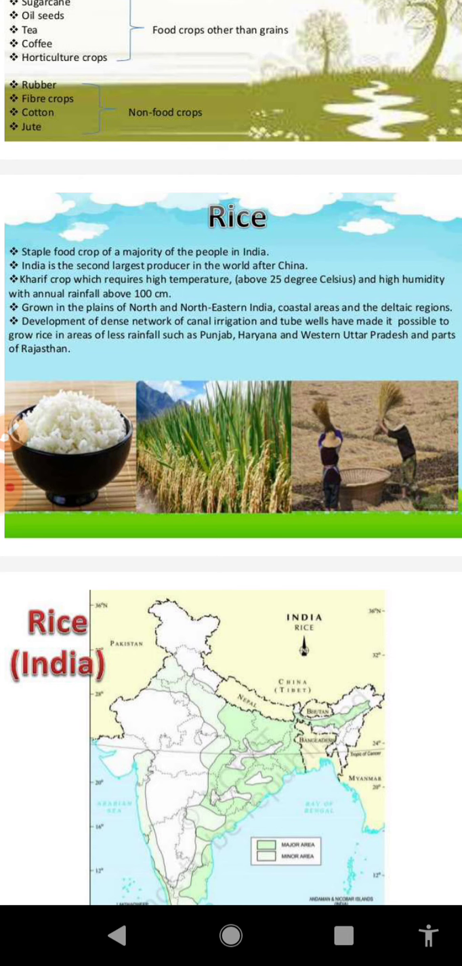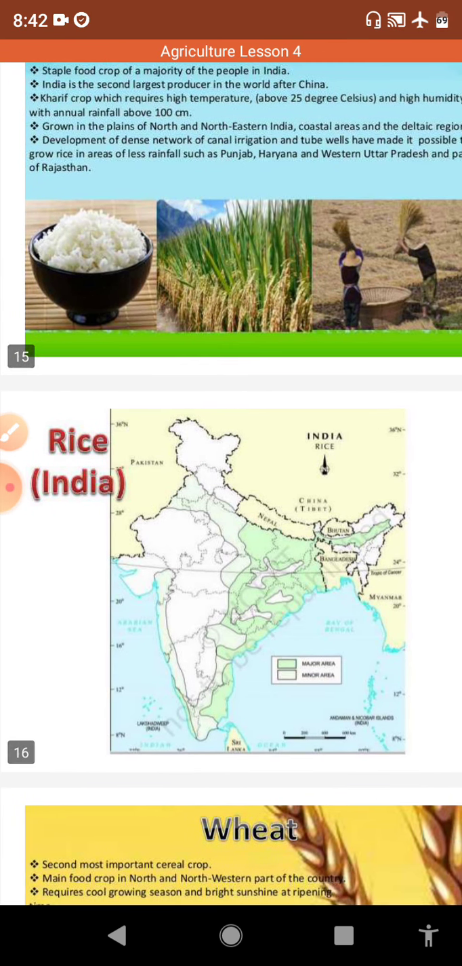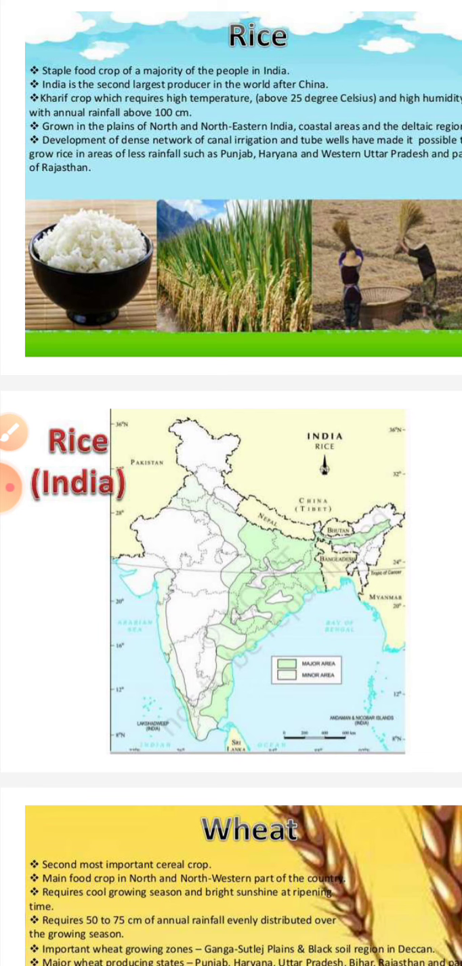Major rice producing states are West Bengal, Andhra Pradesh, Uttar Pradesh, Bihar, Punjab, Orissa, Karnataka, Assam, and Maharashtra. Rice is also cultivated in Haryana, Madhya Pradesh, Kerala, and Gujarat. Some rice is also grown in Kashmir valleys. So these are the minor rice producing areas. At the present time, West Bengal is the largest rice producing state in India.